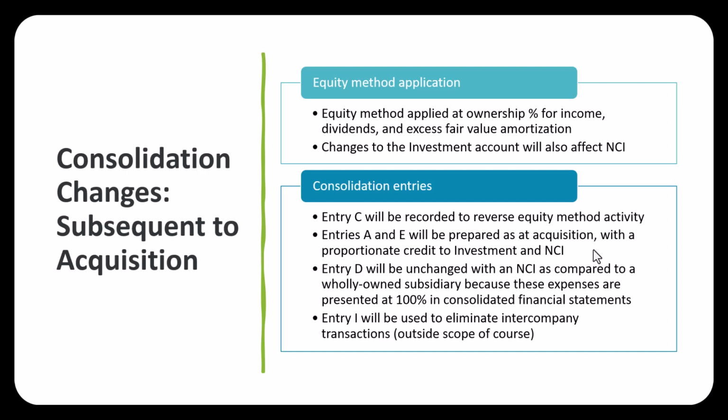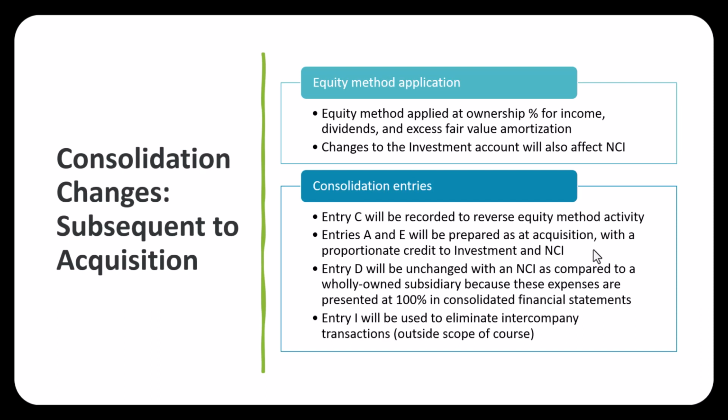Entry C, when we do consolidation, will undo whatever we did with the equity method, just like always, no change there. Entry A and E will be prepared like we talked about on the previous slide with a proportionate credit of assets and liabilities and equity accounts between the investment account and the non-controlling interest based on ownership percentages.